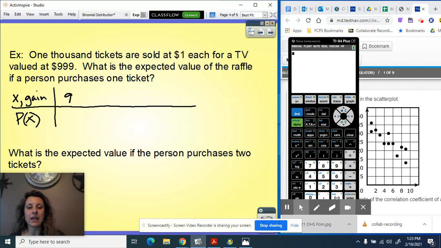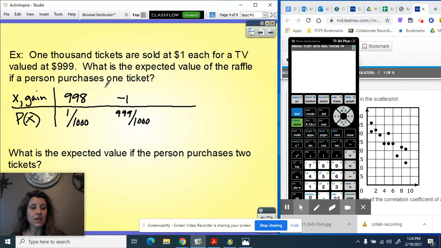TV, which is valued at $999, but I had to pay $1 to play in the raffle. So really I'm only gaining $998 worth of a TV. And then if I don't win the TV, I'm gaining nothing. Okay. And actually I had to pay to play. So I'm in the hole, negative $1. Okay. Then if we think about the probability of those outcomes, winning the TV, I just bought one ticket out of 1,000 tickets sold. So my chance of winning is 1 out of 1,000. And then my chance of losing, there would be 999 losing tickets out of 1,000.